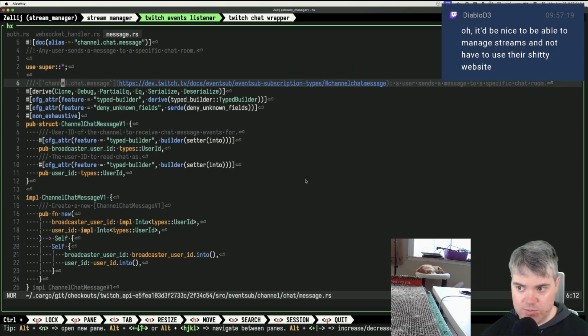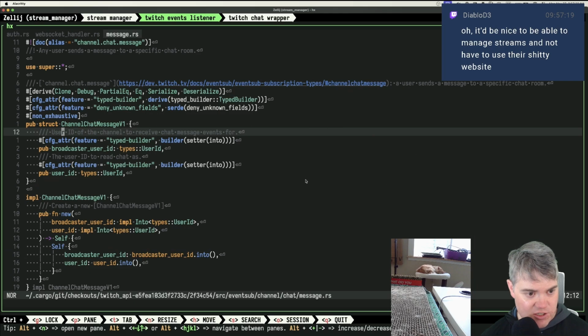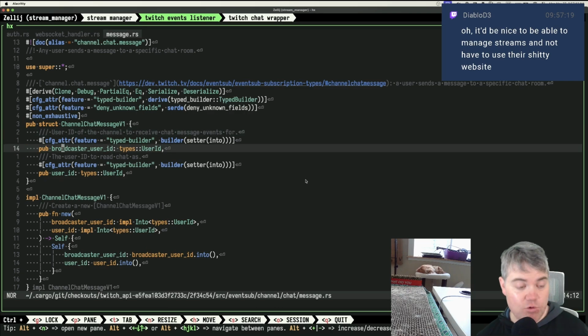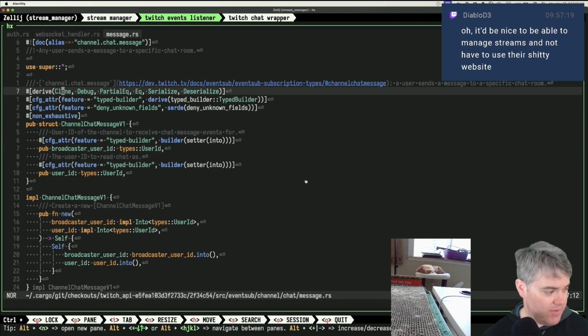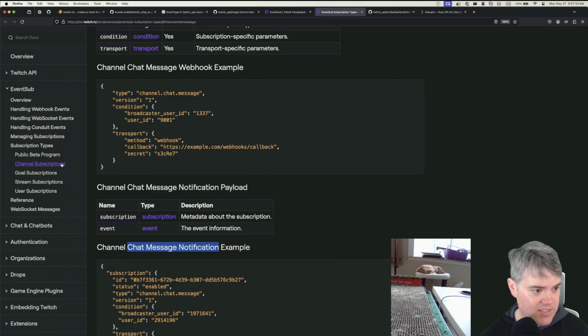The user sends a message to a specific chat room. User ID of the channel to receive chat messages for. Okay, user ID of the channel to receive chat messages for. That's me. So it should be mine. User ID to read chat as. Also me. That should be fine. But, okay, so this is channel chat message.